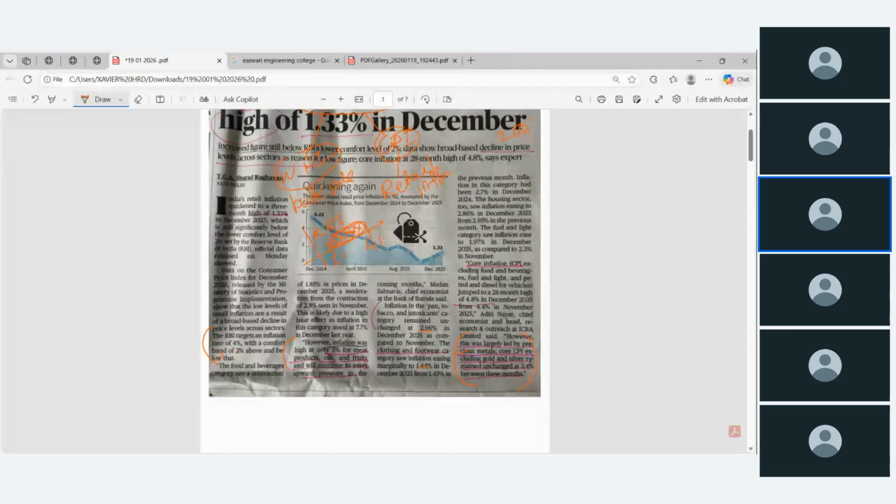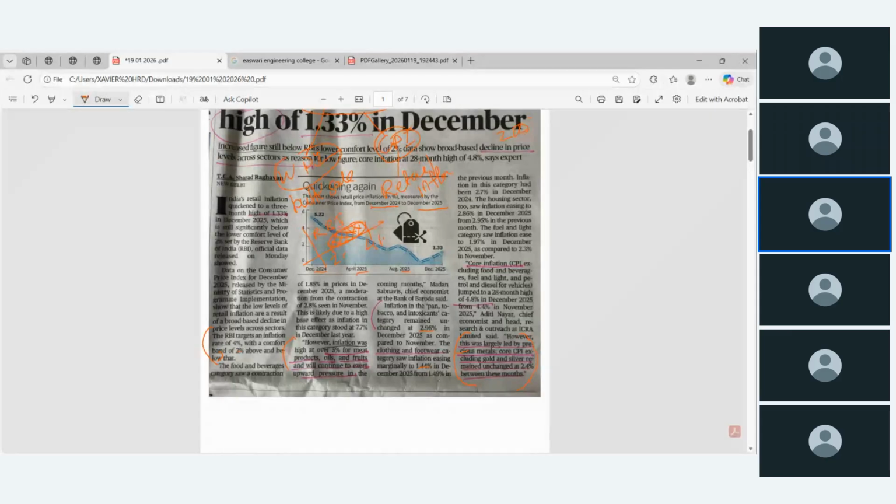I think this is sufficient here. The main thing is that it keeps changing every quarter of the year, and the government will come with an update. The RBI will release the data on the level of inflation. This is what the chart gives. The chart shows the retail price inflation in percentage measured by the consumer price index from December 2024 to December 2025, every quarter.